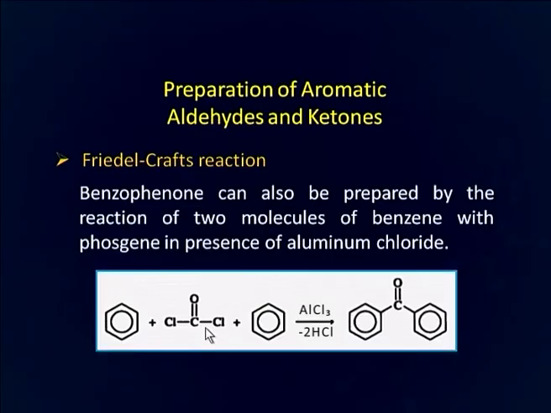benzophenone. Benzophenone can also be prepared by the reaction of two molecules of benzene with phosgene in presence of aluminum chloride. This is phosgene, this also produces benzophenone.